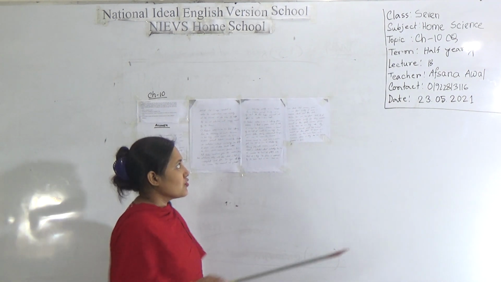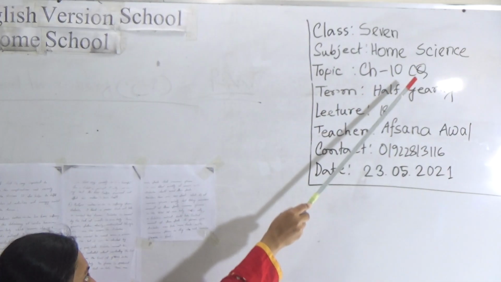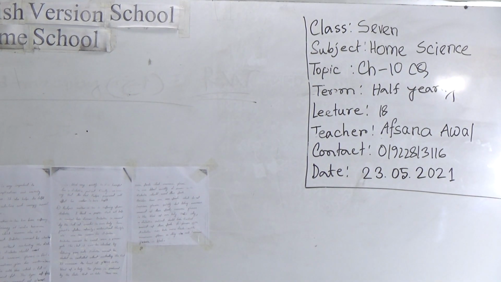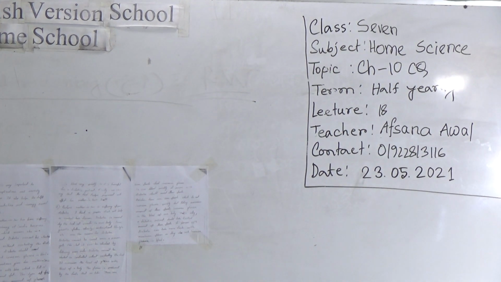And students, just look, today's topic is chapter 10 CQ. Okay, that was creative questions. So let's start the class, students. This is chapter 10. This is the CQ, that was a creative question. At first you have to read the stem.